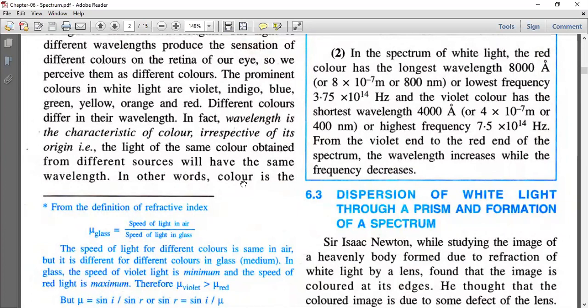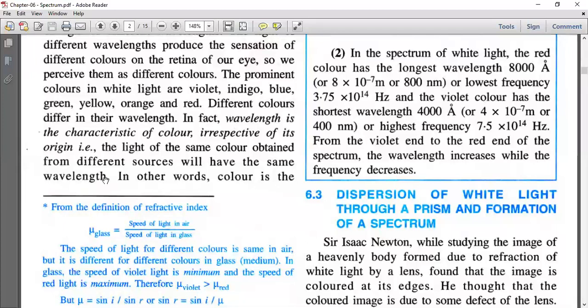If the source is changing, the wavelength of the color will not change. The light of the same color obtained from different sources will have the same wavelength. You can obtain the color from different sources, but still it has the same wavelength.